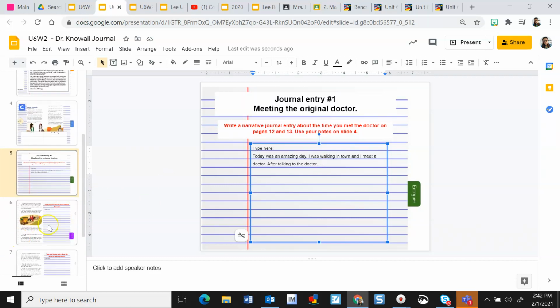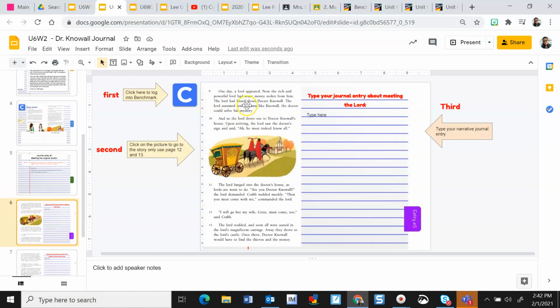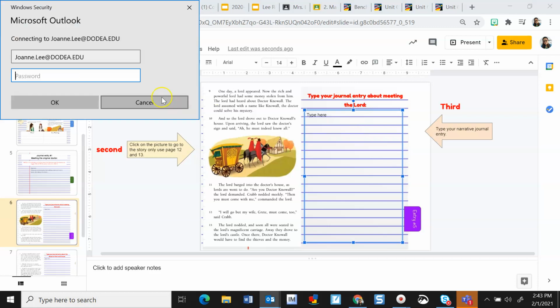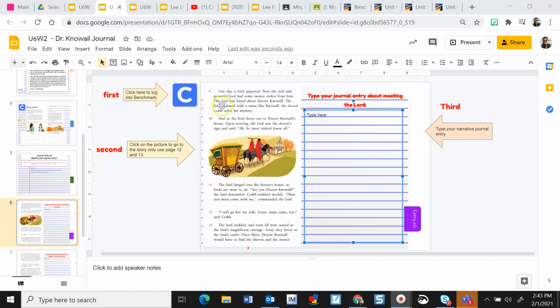On this next page, you're doing the same thing, except you're doing it for when you met the Lord, meeting the Lord. So here's the page again. If you can read it on this sheet, that's great. If not, you can log into Benchmark. But you're going to type me how you felt about meeting the Lord and what happened. You're retelling the story about meeting the Lord and how you felt during that time.